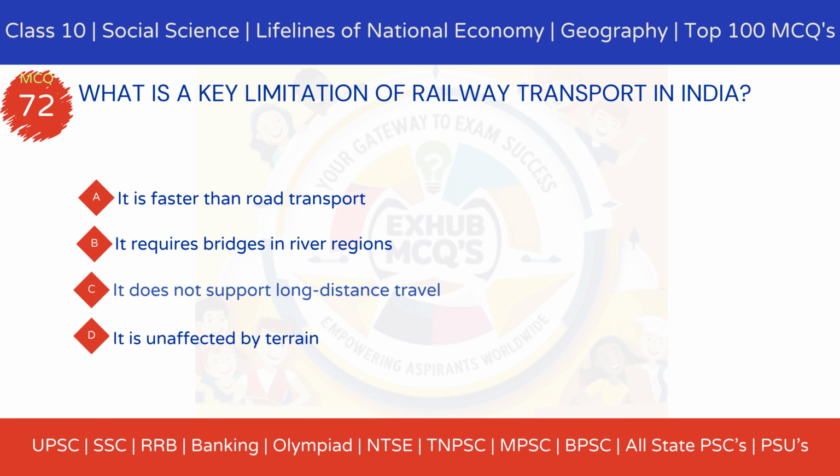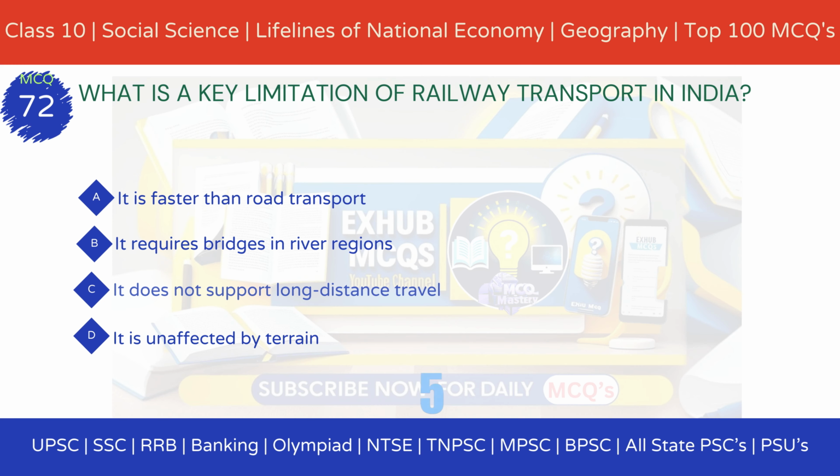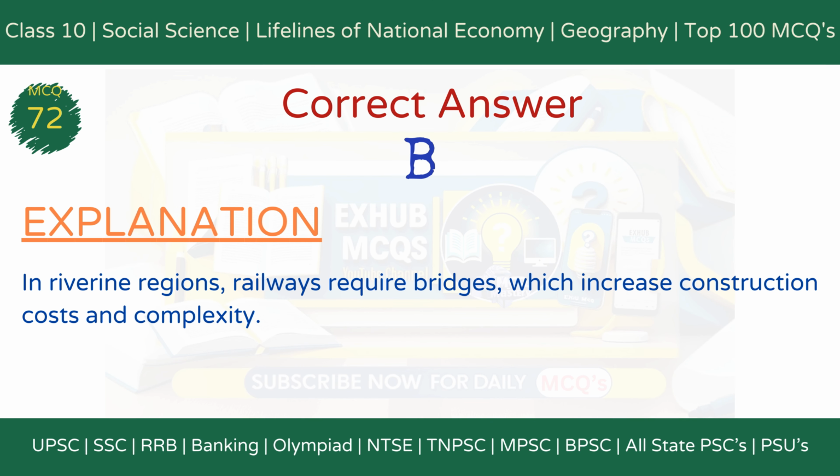Option A. It is faster than road transport. Option B. It requires bridges in river regions. Option C. It does not support long-distance travel. Option D. It is unaffected by terrain. The correct answer is option B. It requires bridges in river regions.